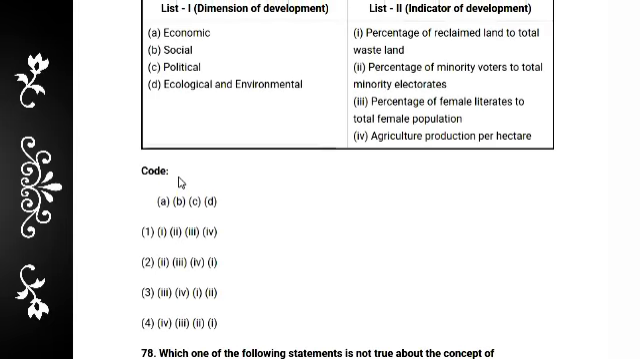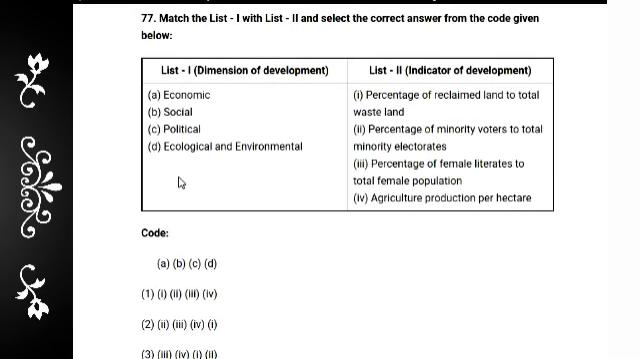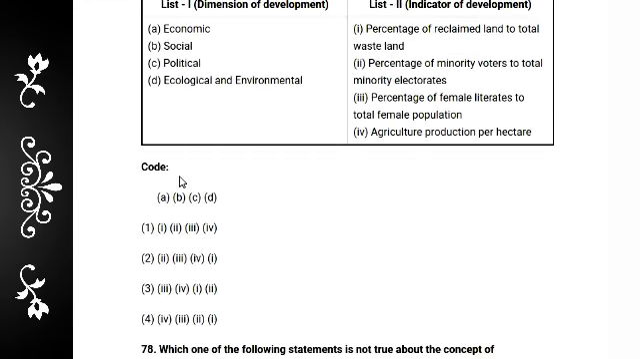Next, the match question number 77. List of economic dimensions of development: economic, social, political and ecological environment, and their indicators of development. So definitely, this is question number 77.